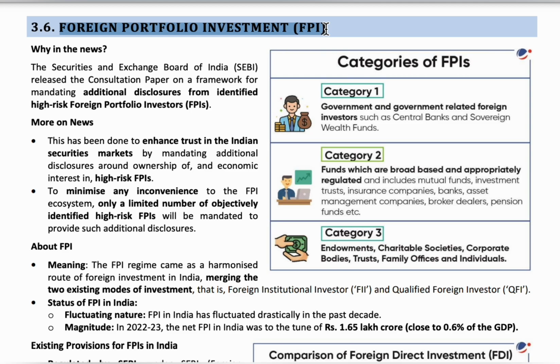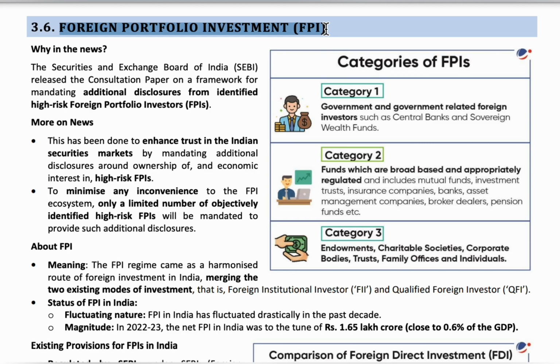There are two other main acts that regulate FPIs: the Prevention of Money Laundering Act of 2002 and the Prevention of Money Laundering Act of 2005. These three acts, the FEMA Act of 1999 and the Prevention of Money Laundering Acts of 2002 and 2005, regulate FPIs in India.